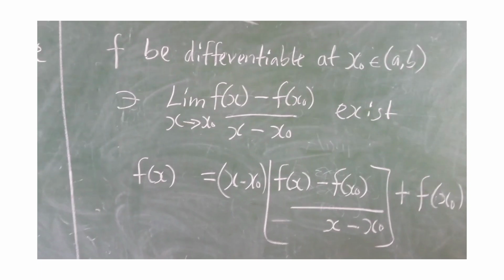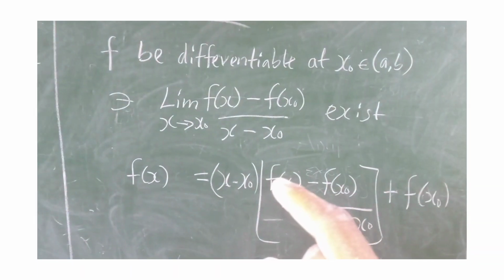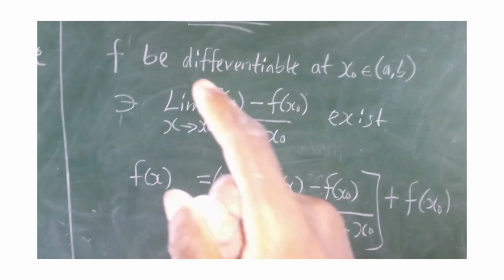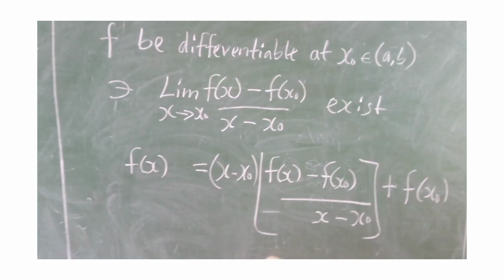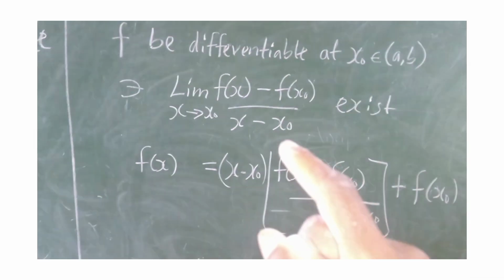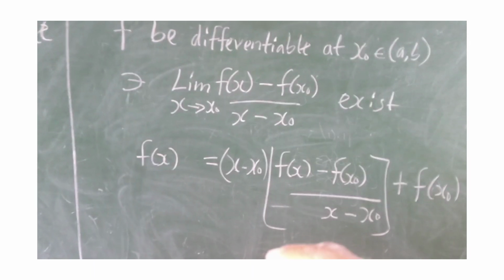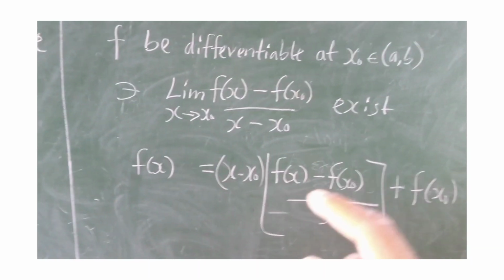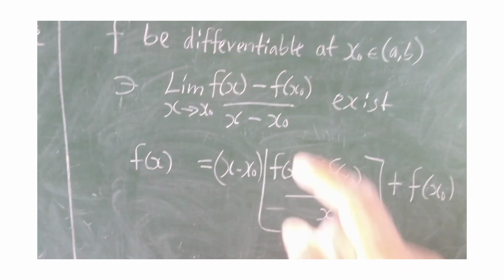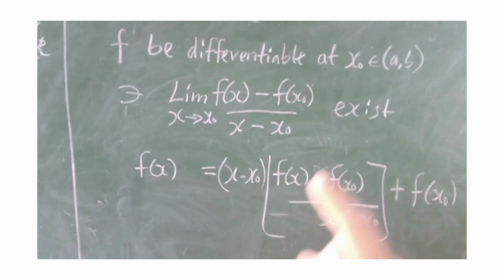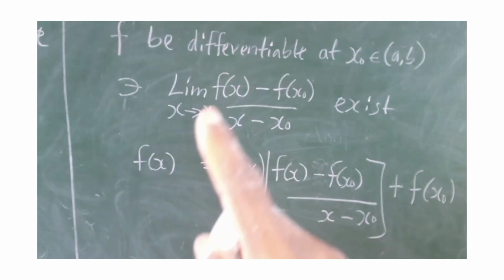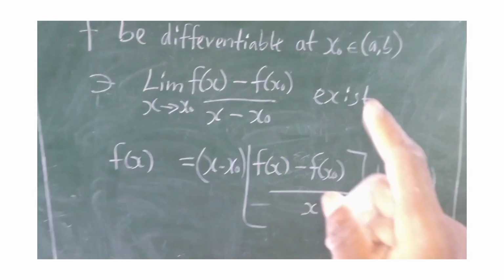Take note of that. But not every continuous function is differentiable. I can tell you that, for example, the magnitude of f of x cannot be differentiable.